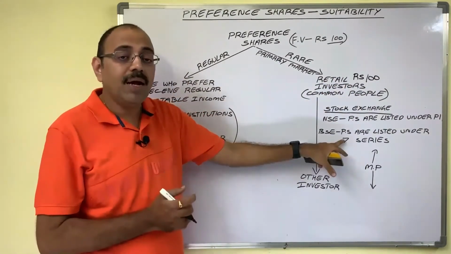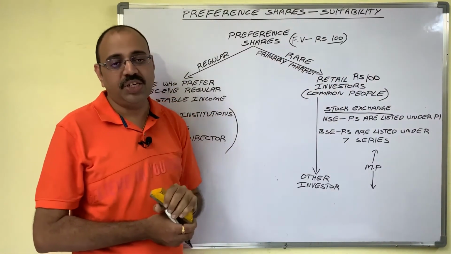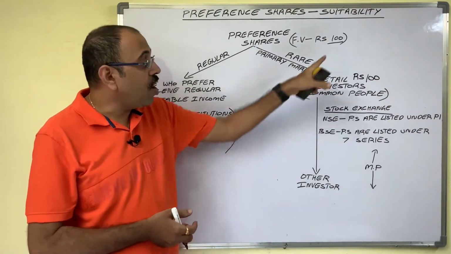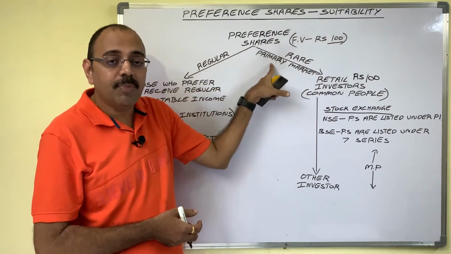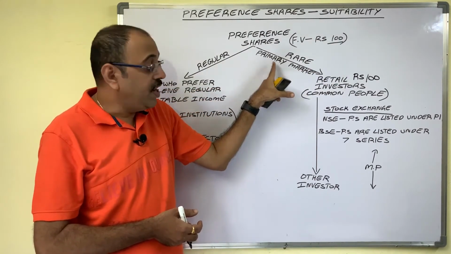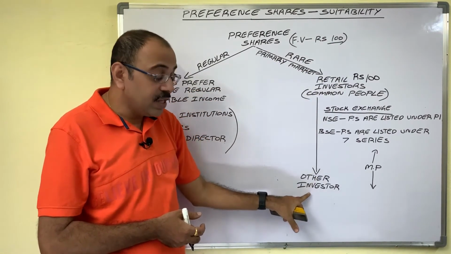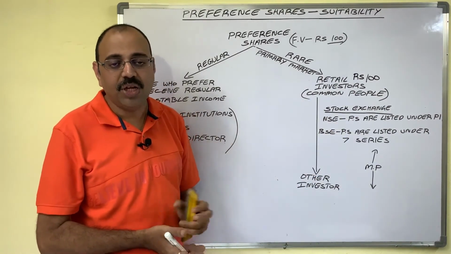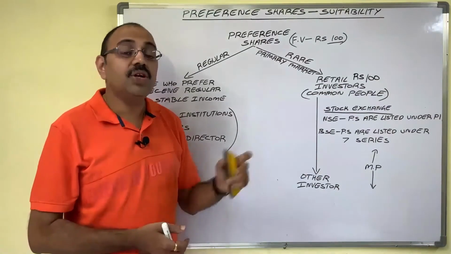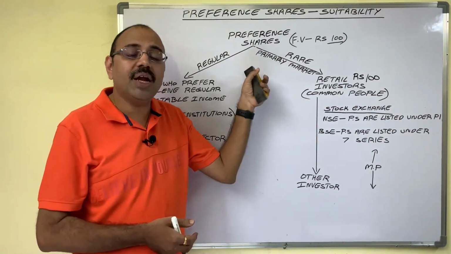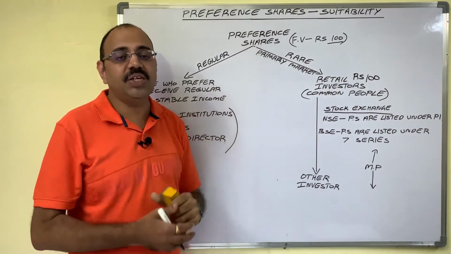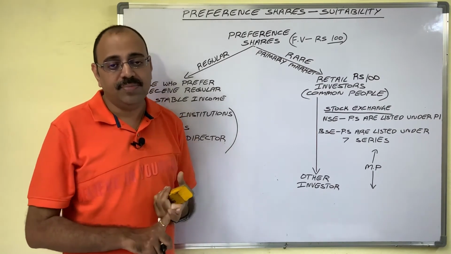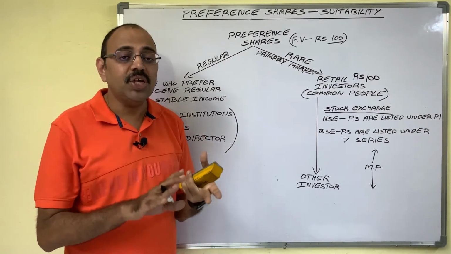A common man doesn't prefer to invest in preference shares because regular dividend he gets, and at what rate he purchases the share in the primary market, when he wants to sell it to another investor, at the same rate he is supposed to sell. So there is no profit to him. Instead of investing his money in a private company by purchasing preference shares, he prefers to invest in a bank because there is some security.